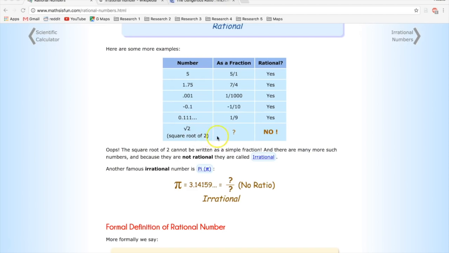The square root of 2 as a fraction? No. The square root of 2 cannot be written as a simple fraction. And there are many more such numbers. And because they are not rational, they're called irrational. Another famous irrational number is pi. Pi equals 3.14, and it goes off into infinity. It cannot be written as a ratio, so it is irrational. We're going to be getting into what it means to be irrational, what numbers are irrational, and it's not just pi and a few others. We're going to cover that.